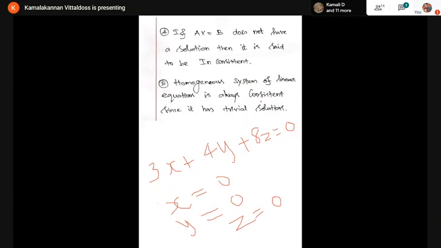Consistent means at least one solution. So trivially we have 0, 0, 0 as a solution. That's why we consider it a trivial solution. That's why we can say a homogeneous system of equations is always consistent. That means it has at least one solution, namely 0, 0, 0, the zero solution. This solution is known as the trivial solution.